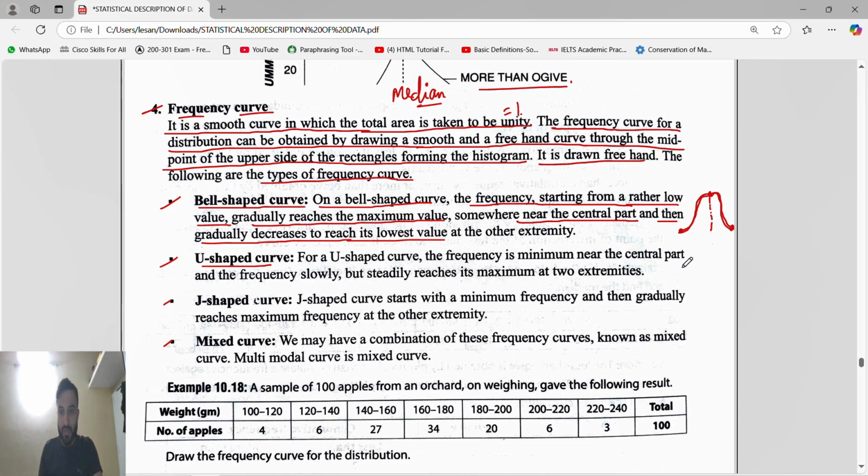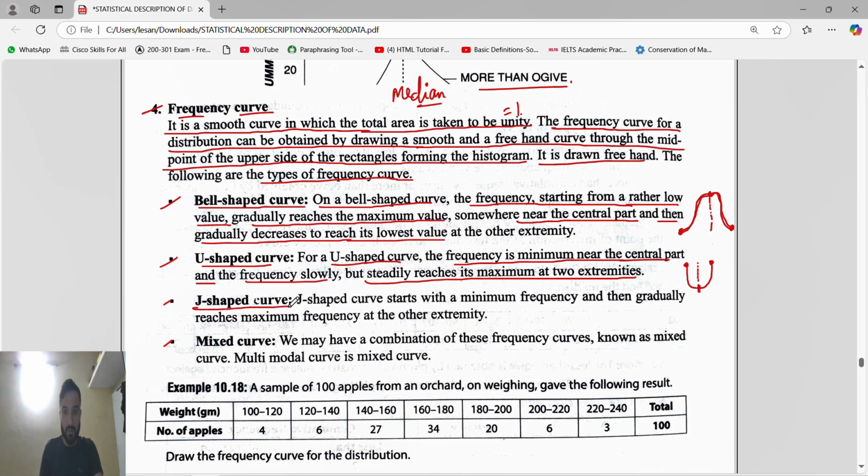U-shaped curve: U-shaped is like this. For a U-shaped curve, the frequency is minimum near the central part. See, starting from maximum, minimum at the central point, and again maximum. The frequency slowly but steadily reaches its maximum at the two extremes. Extremes means the two ends.